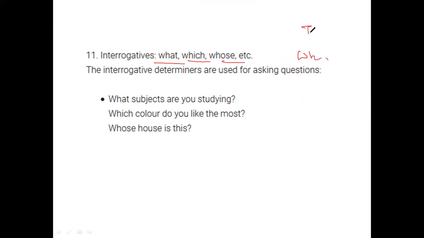So just like demonstratives where we have TH, or distributives where we have each and I, we can just look for question sentences with whose, which, what, and classify them as interrogatives.